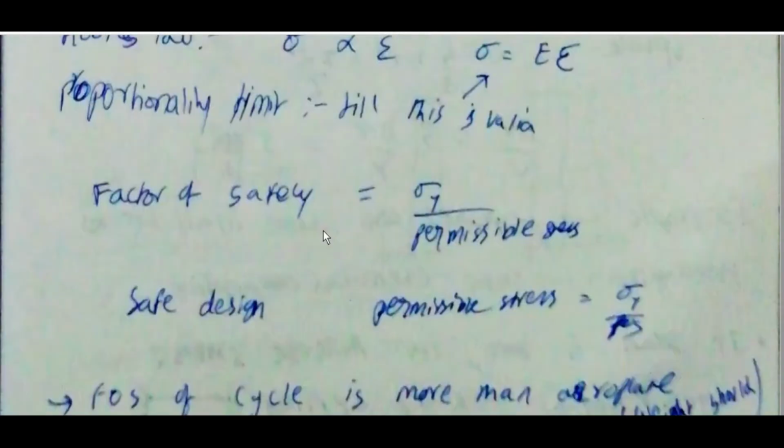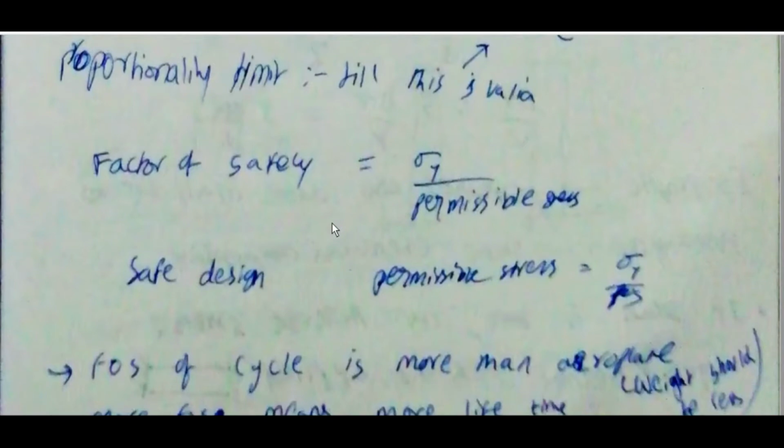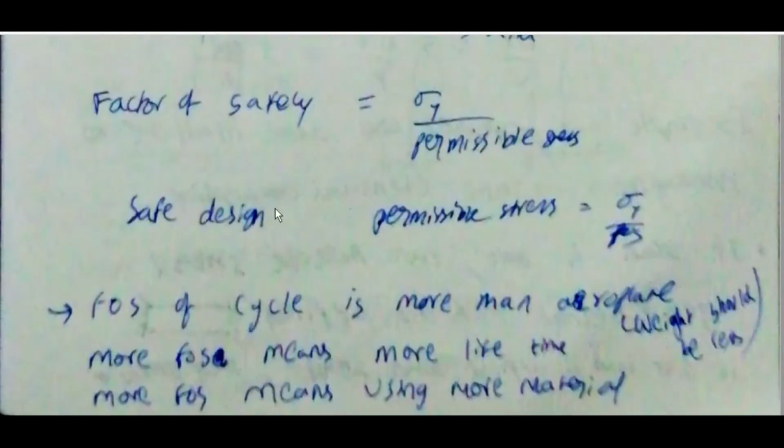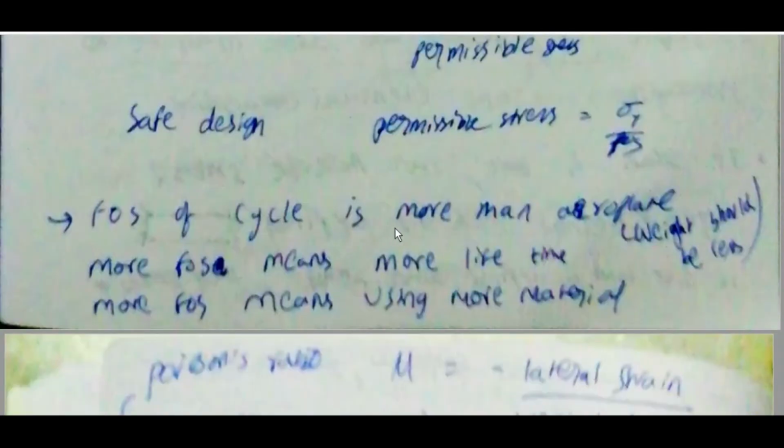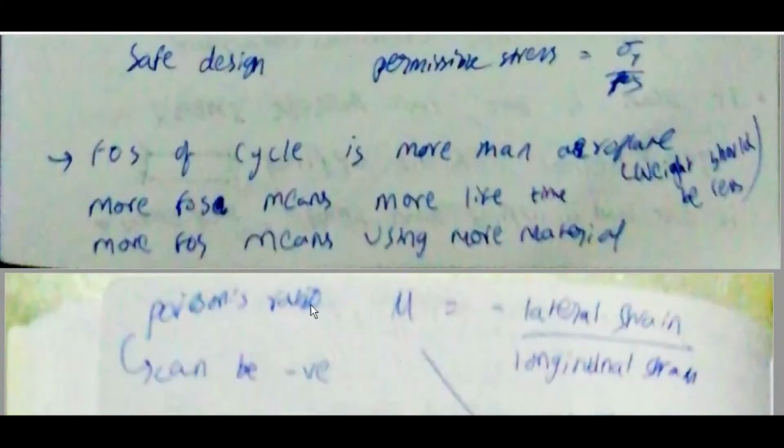Factor of safety is equal to sigma y by permissible stress. For a safe design, permissible stress is equal to sigma y by FOS. The FOS of a cycle, a bicycle, is more than that of an aeroplane, because the weight of an aeroplane should be less. More factor of safety means more lifetime. More factor of safety means using more material.